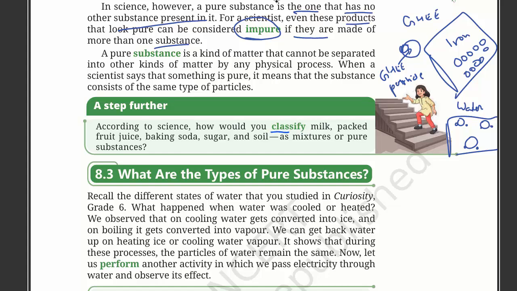According to science, how would you classify milk, packed fruit juice, baking soda, sugar, and soil as mixtures or pure substances? Milk, packed fruit juice, baking soda, and soil are impure. Sugar is pure. It contains only glucose particles.